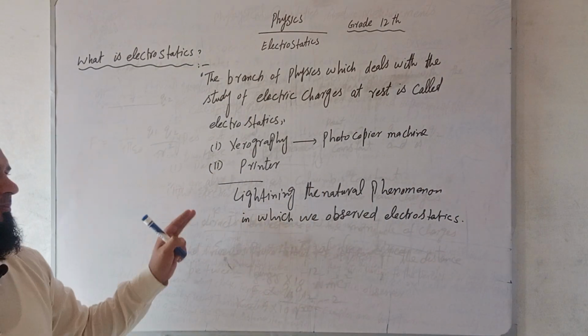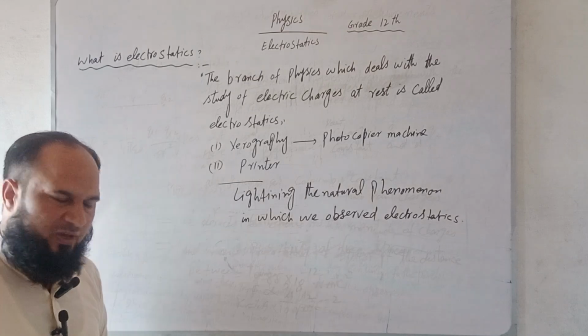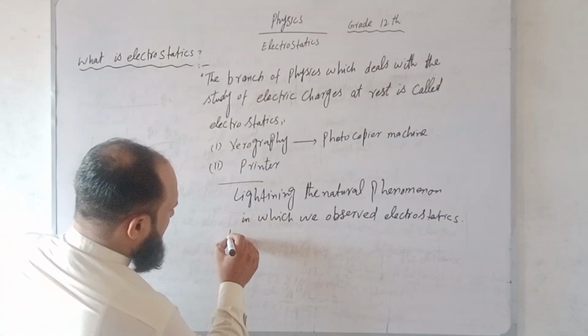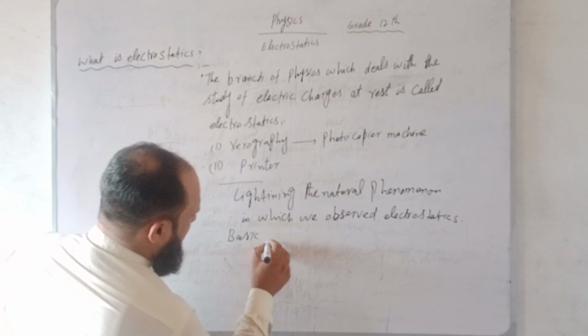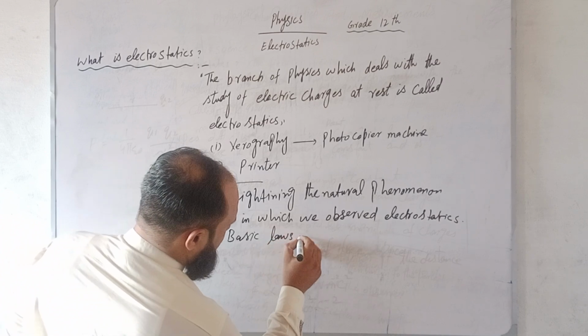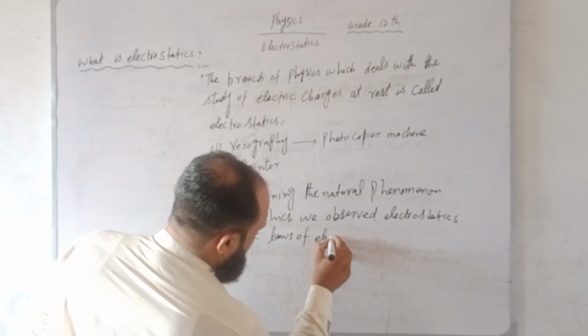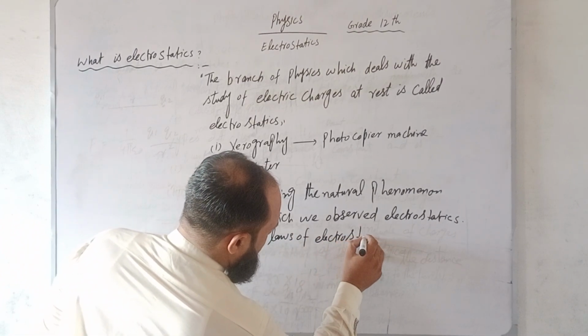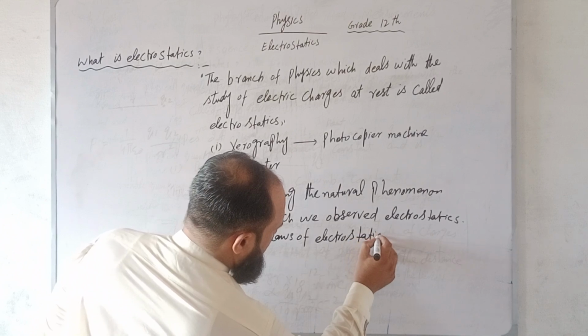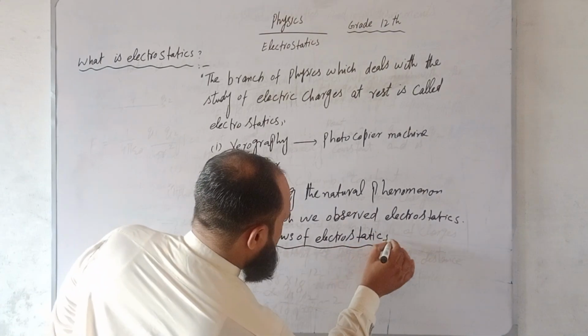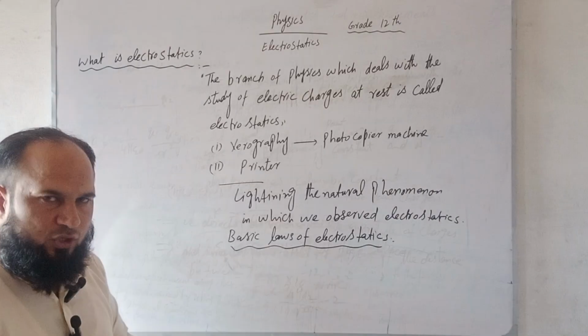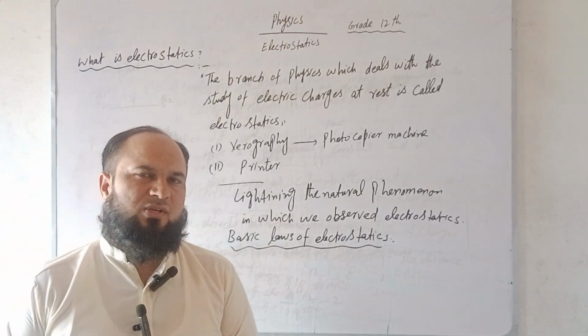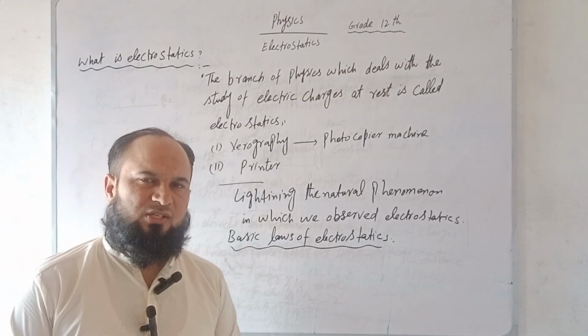Here are some basic laws of electrostatics. Dear students, as we studied in the previous class, there are two types of charges.